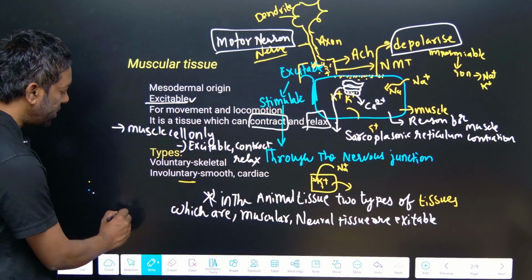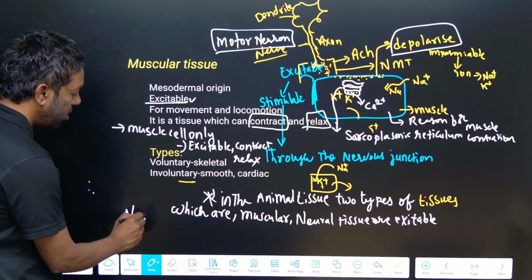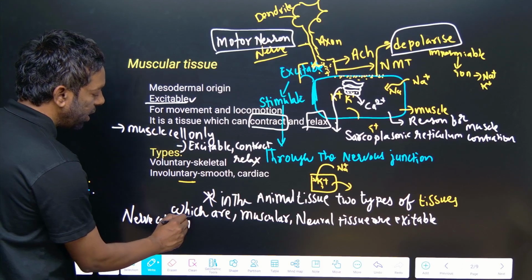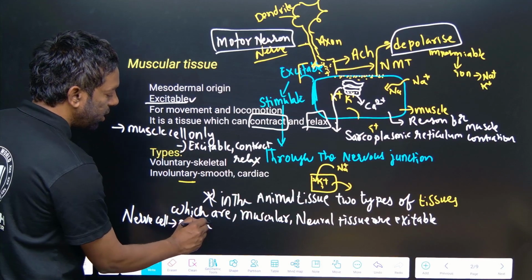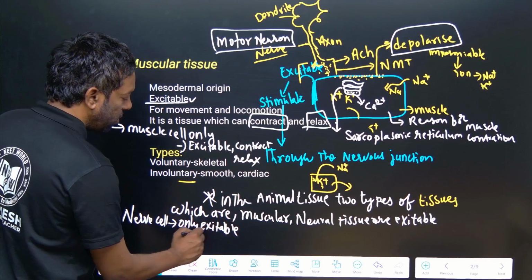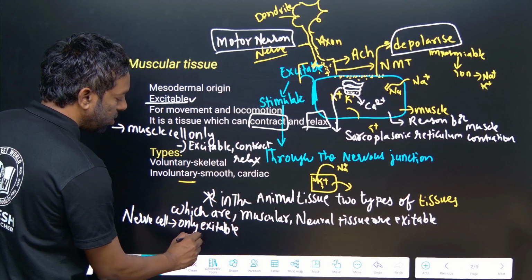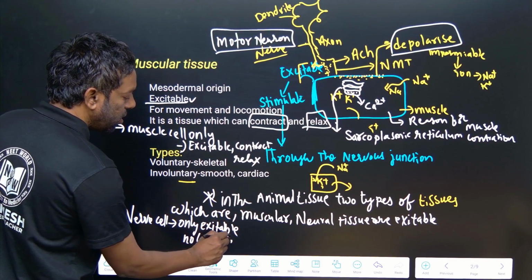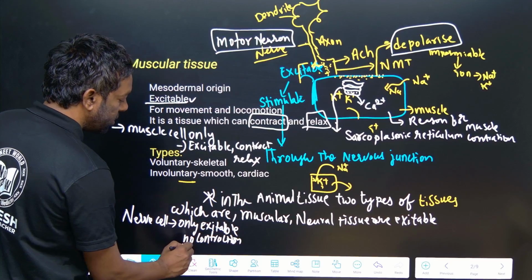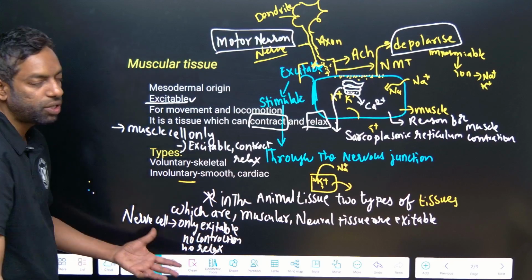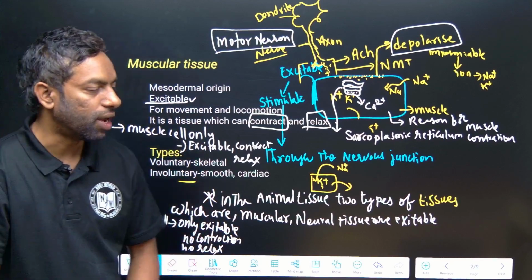But a neural cell is only excitable, with no contraction and no relaxation. This is the most important exam point of view, guys.